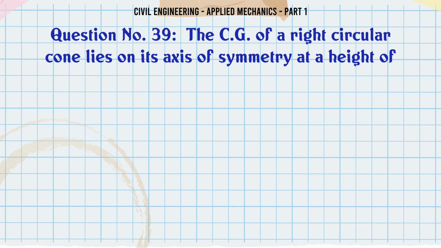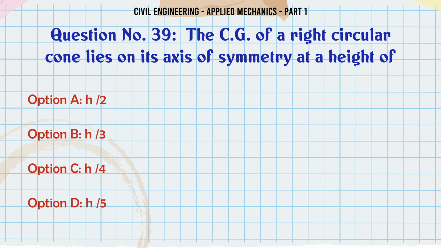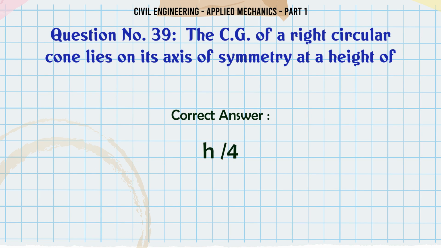The CG of a right circular cone lies on its axis of symmetry at a height of A. H/2, B. H/3, C. H/4, D. H/5. The correct answer is H/4.